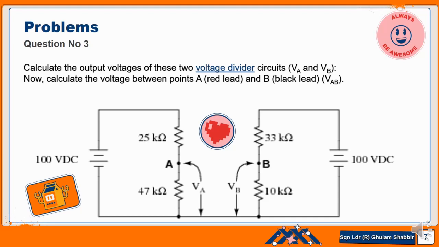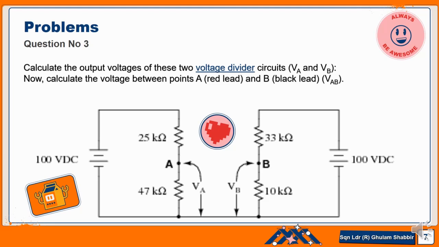If we take the loop on the left side, V is 100 volt, and resistances of 47 and 25 kilo ohms are connected in series. So we need to find the total resistance first.